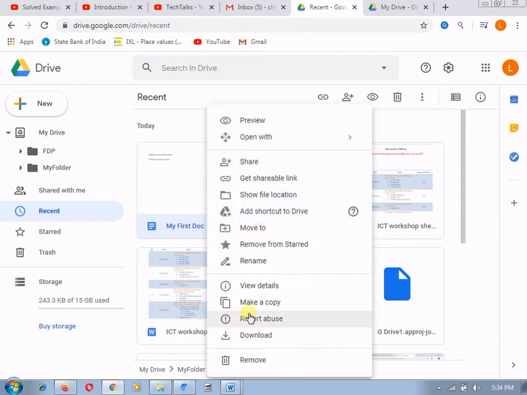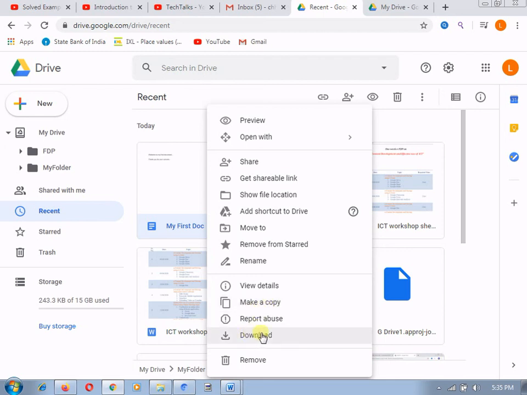Here the rest of the things are also there. If you want to make a copy, you can make a copy of this, and you can reuse this document for different purposes as well. If you want to keep the original copy as it is and add things to the copy, this option is more suitable.